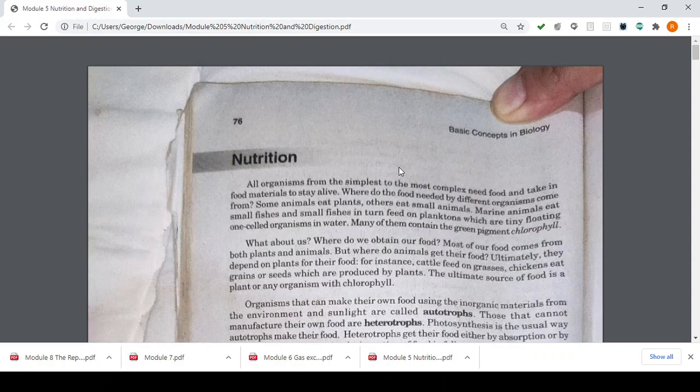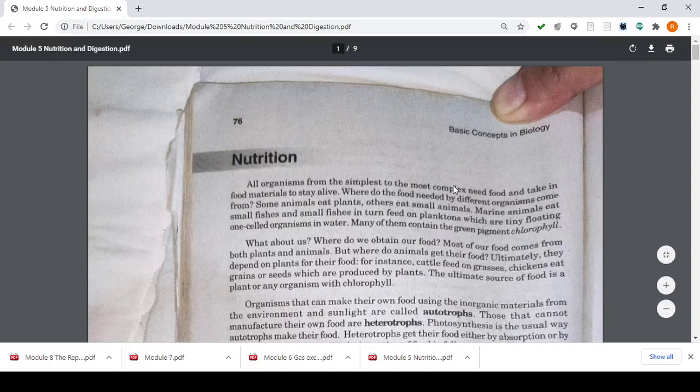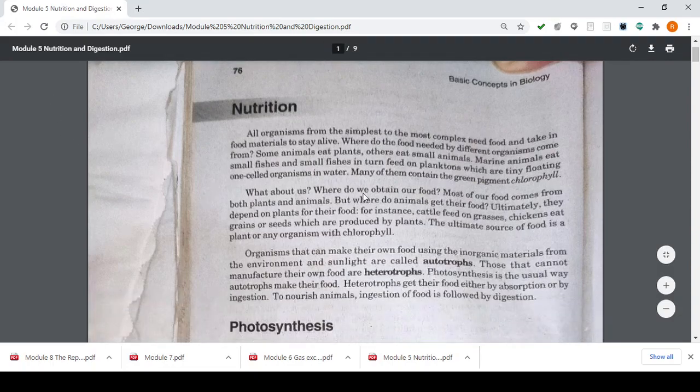Some animals eat plants, others eat small animals. Marine animals eat small fishes, and small fishes in turn feed on plankton, which are tiny floating one-celled organisms in water. Many of them contain the green pigment we call chlorophyll. So kids, these are part of our food chain. So what about us?